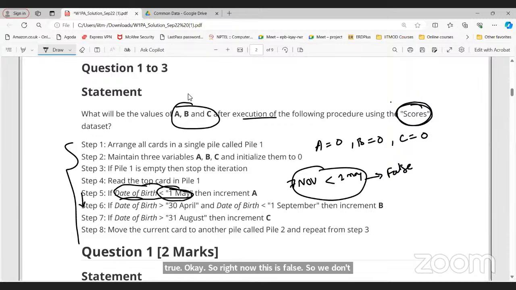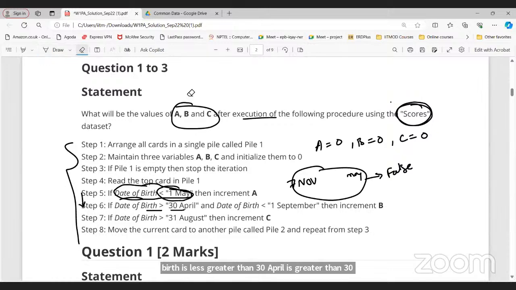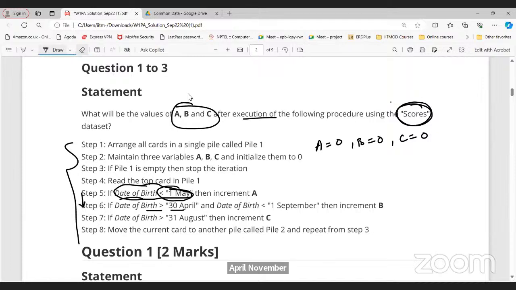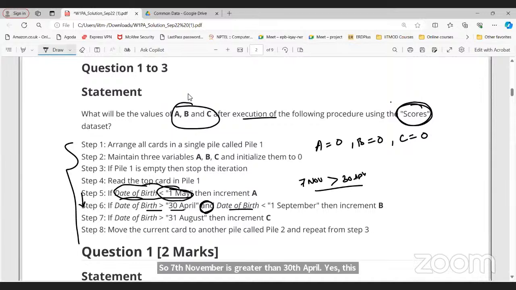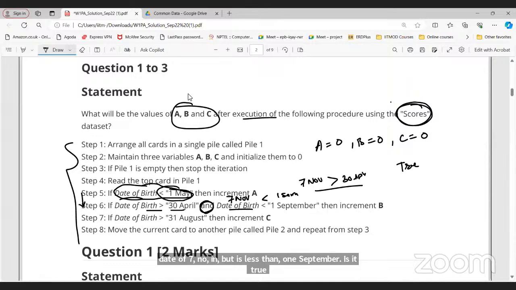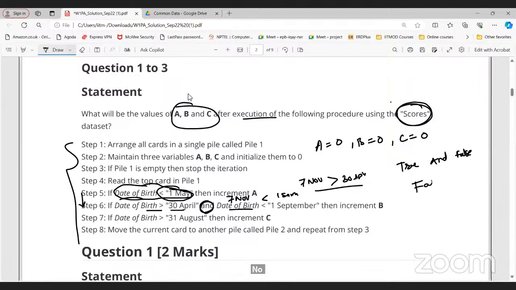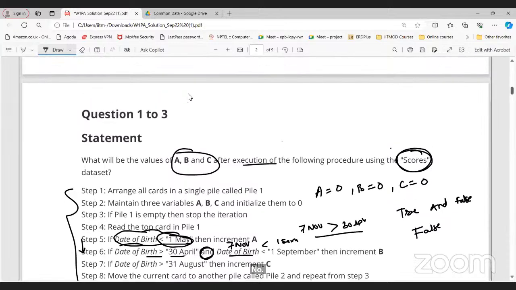We'll go to the next step, that is step number 6. If date of birth is greater than 30th April, is it greater than 30th April? We are in the first row itself. Yes, 7th November is greater than 30th April. This is true. But we have one more condition, that is AND. Date of birth 7th November is less than 1st September. Is it true? No, false. So the first is true and the second is false. True and false is basically false. You should know these logical operations.